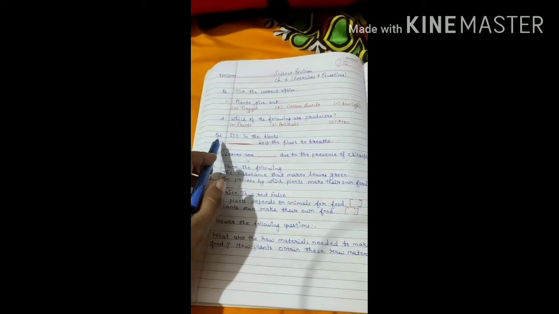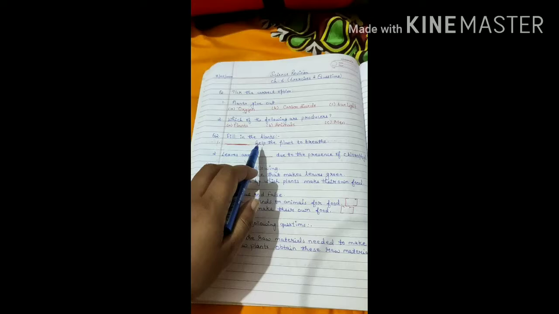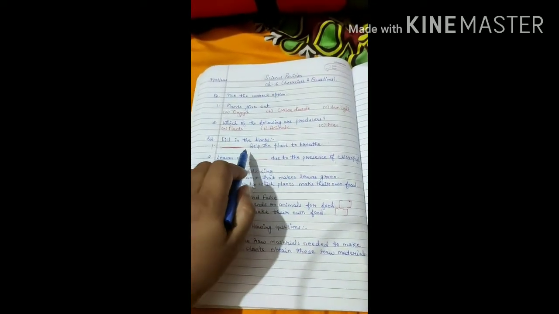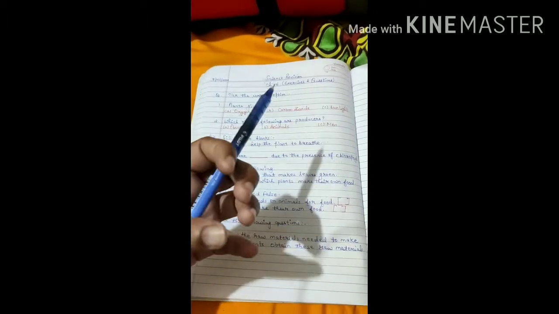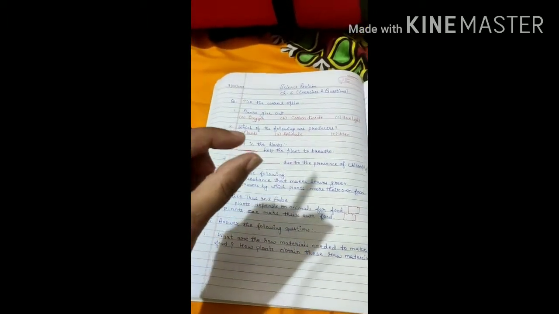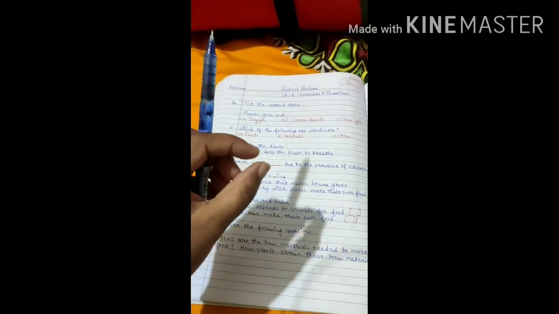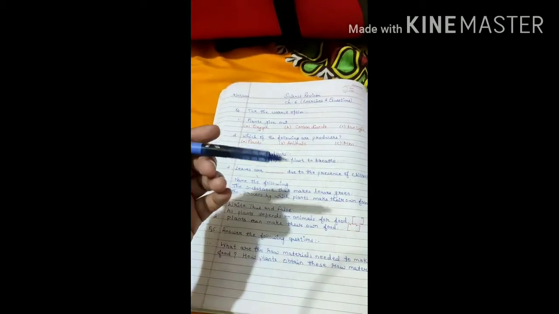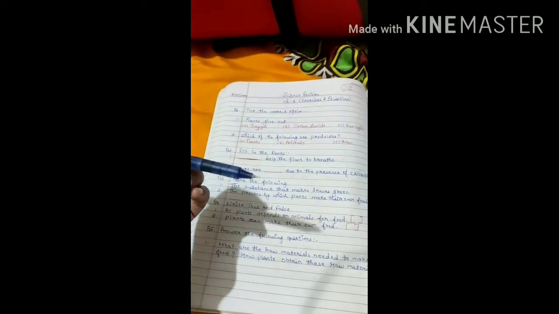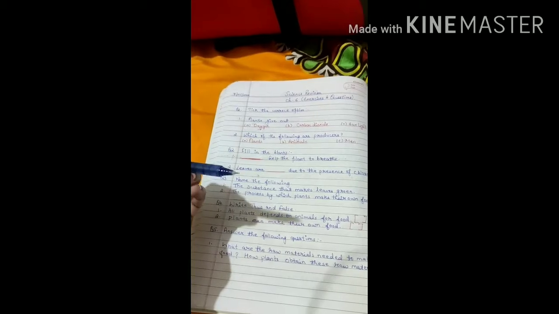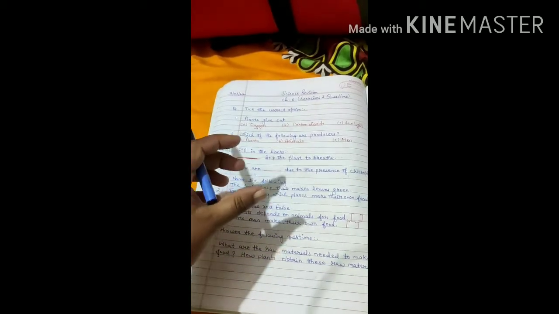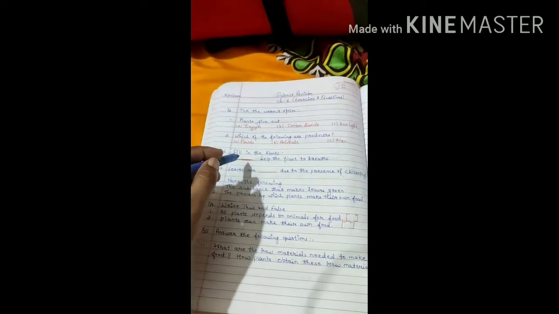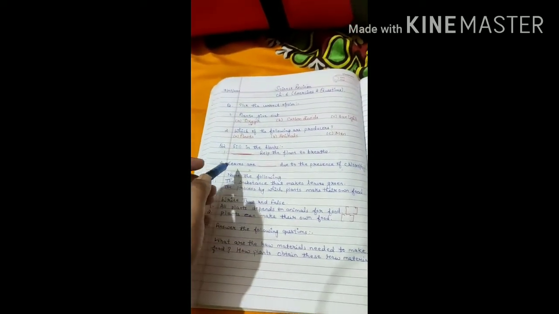Let's continue. Question number 2, fill in the blanks. Dash helps the plant to breathe. So what helps the plant to breathe? I told you that a part of the plant acts as a nose, which we have in our body. Nose is a kind of breathing organ. With the nose we do breathing. So plants also have something with which they breathe, with which exchange of gases happens. So you have to write down that particular word.